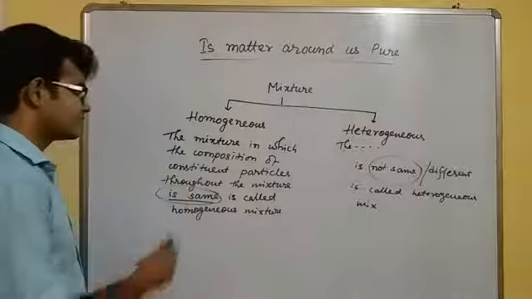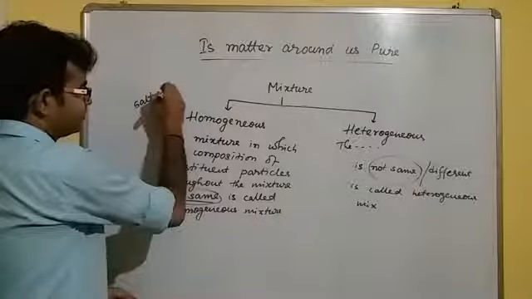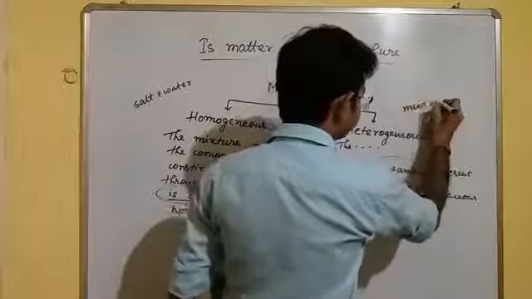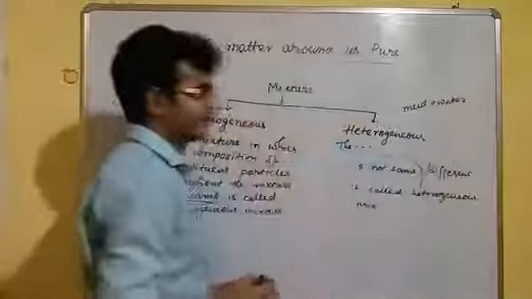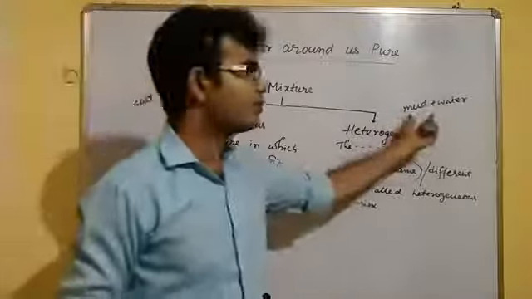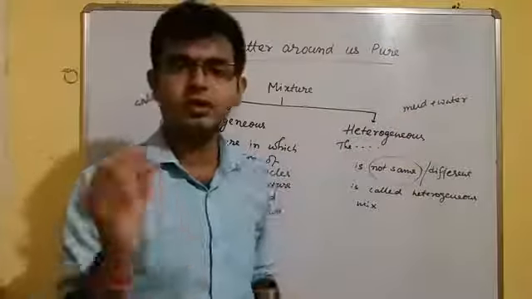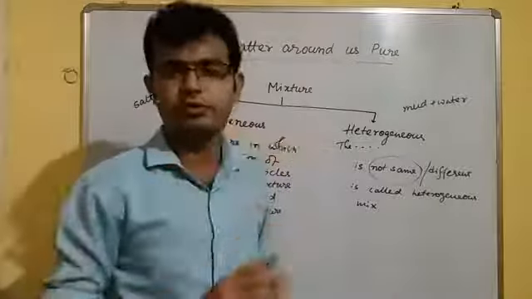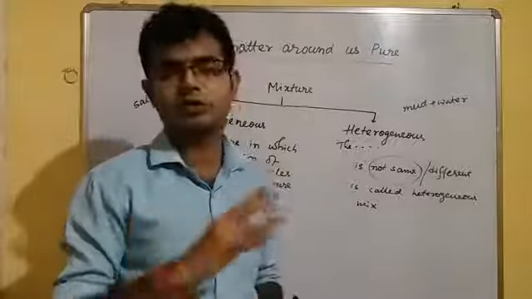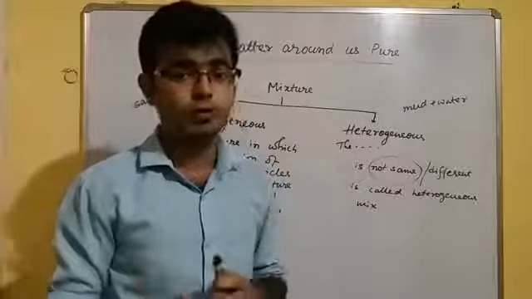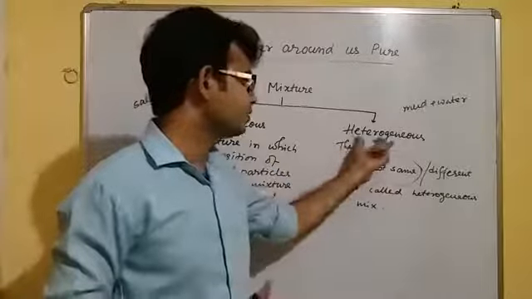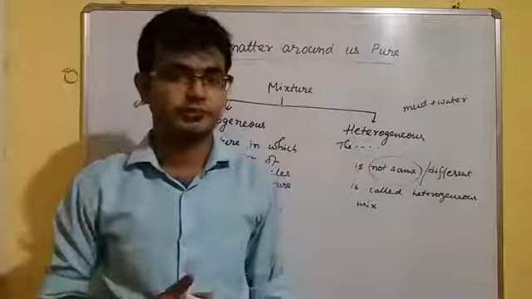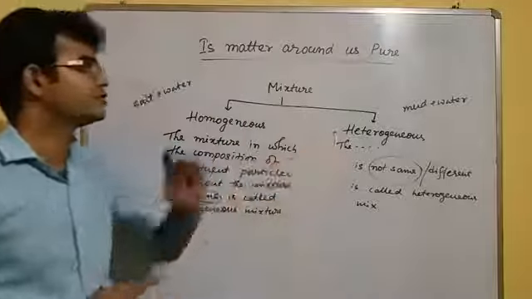Right? If we take the example of homogeneous, that is salt plus water. It is homogeneous. But if we add mud or sand in water, then you will observe that the mud particles get settled down after some time, and the amount of mud throughout the mixture is not the same. At the top the amount of mud will be comparatively less, and at the bottom the amount of mud will be comparatively more. So in a heterogeneous mixture the constituent particles are not spread uniformly. This type of mixture is called a heterogeneous mixture.